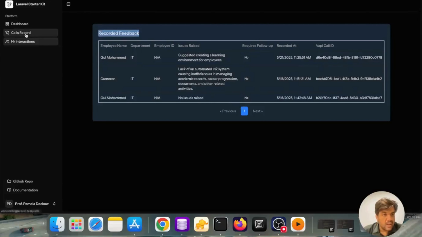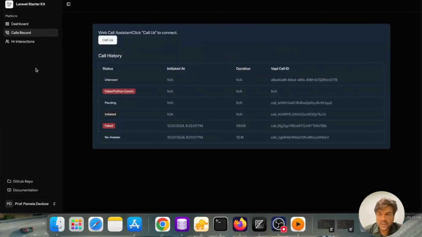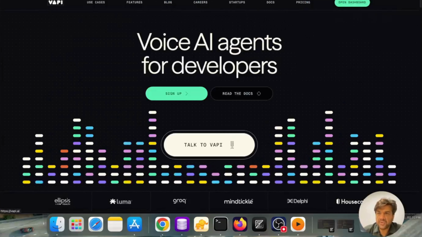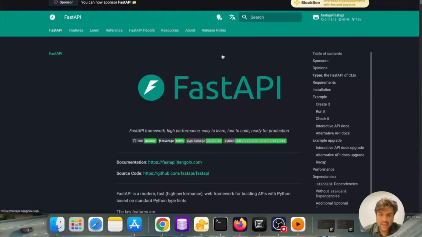Okay, and this is our calling area. So this is our end product. We have utilized Laravel, Vue.js, and on the backend we are using Python for it. So let's move to the detail section, what and how the things are being cooked together. First of all, I have used VAPI for it, and secondly I have used FastAPI in Python.